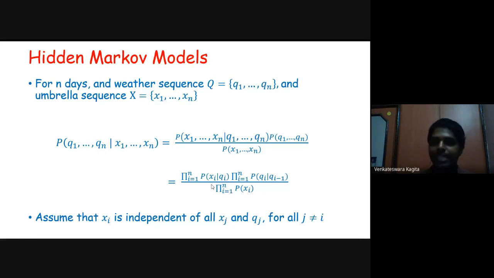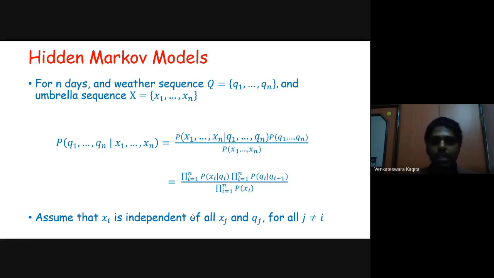Also, we assume that our observations about the umbrella are independent. So today's observation on the umbrella doesn't depend on yesterday's observation. That is why I just take the product over all the different observations, that is, the product over probability of xi in the denominator. So finally, for the n day sequence, this is the probability of the weather sequence q1 to qn given the observation sequence x1 to xn.